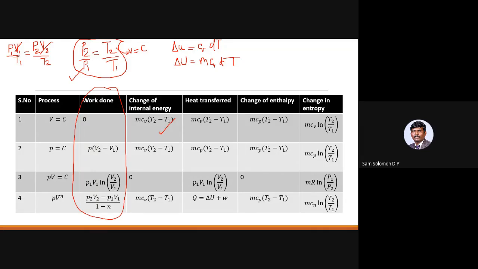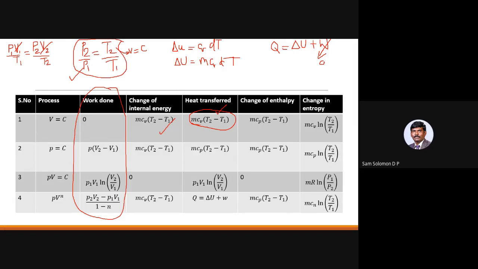Okay, and heat transferred. Here you can see it is mCv into T2 minus T1. This is using the simple relation Q equal to delta U plus W. So delta U is mCv into T2 minus T1. W is 0, and because W is 0, your Q is equal to delta U. So you get mCv into T2 minus T1 here also. This is applicable only for your constant volume process.